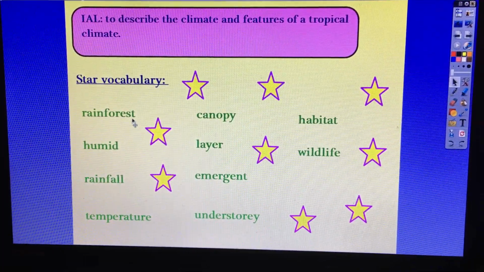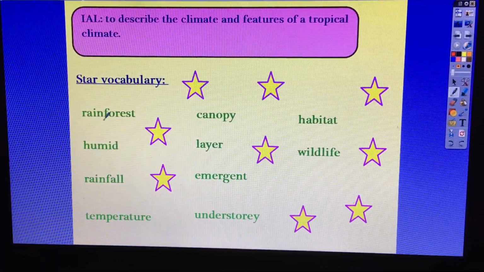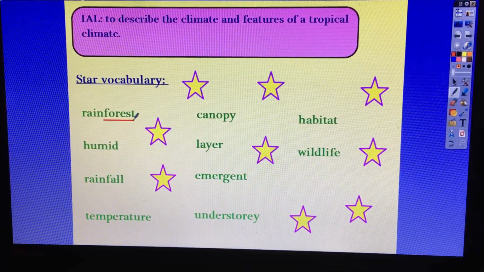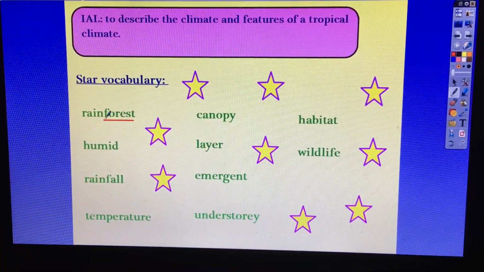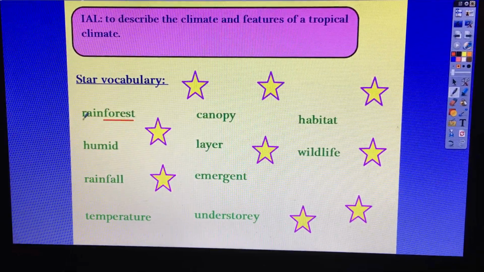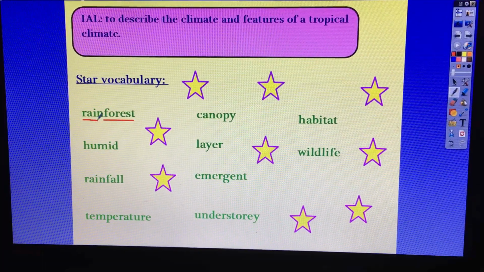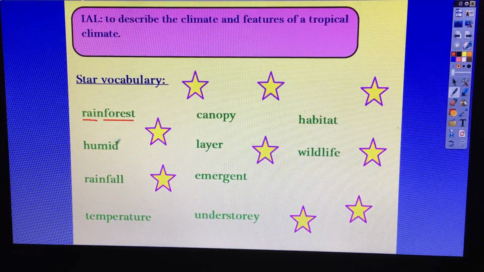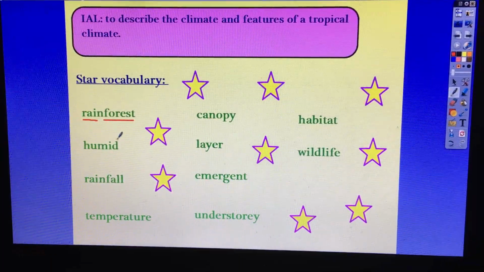The first one says, rainforest. Do you know what that is? So it's got the word forest in it. What does a forest look like? A green area with lots of trees. We have those in London, but we don't have a rainforest in London. So a rainforest is a forest which has a very rainy and hot climate. The next one is humid, when the air is hot and sticky because it's full of water droplets.